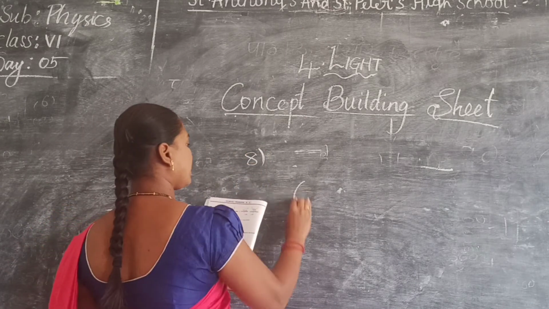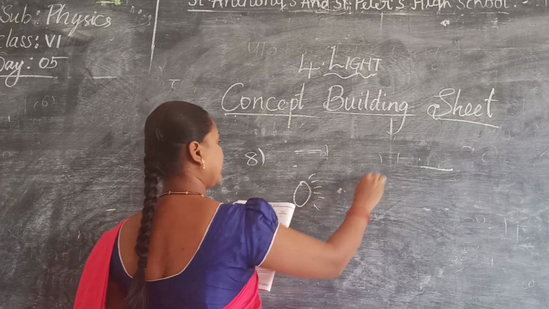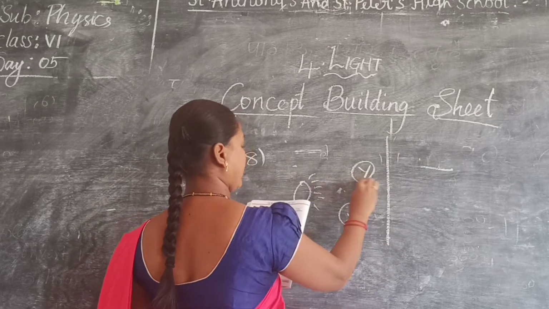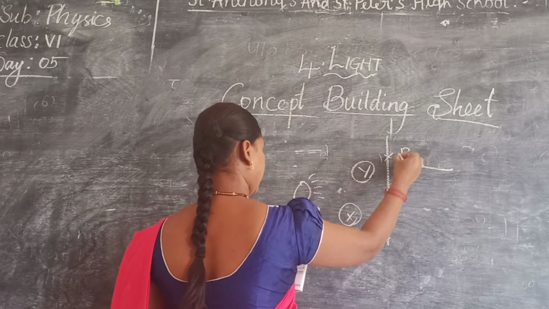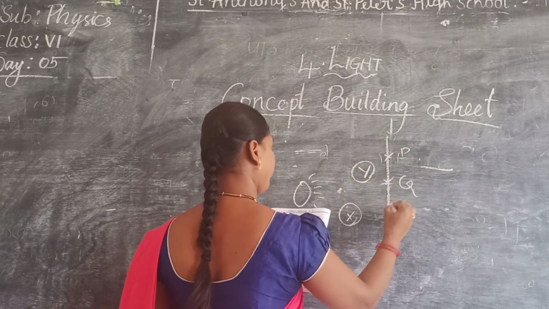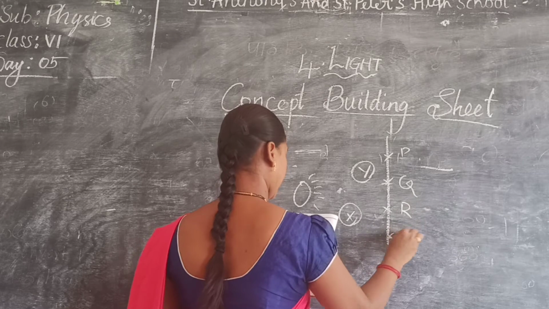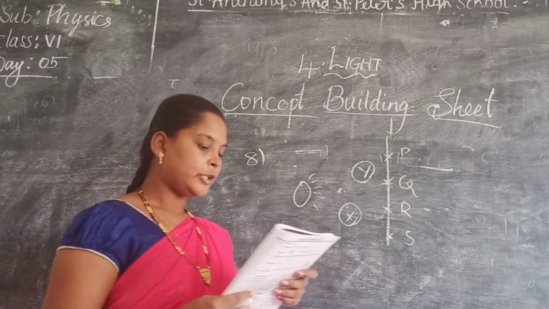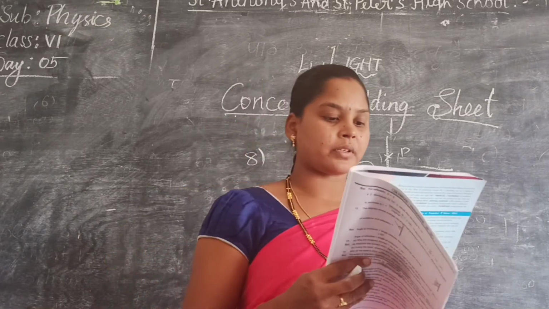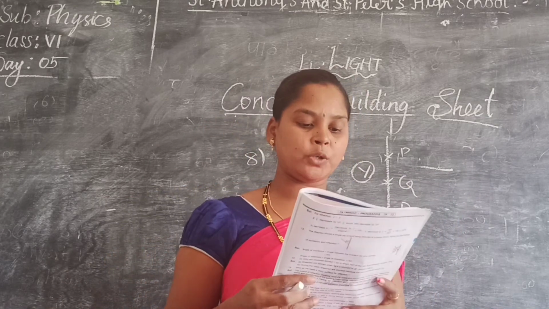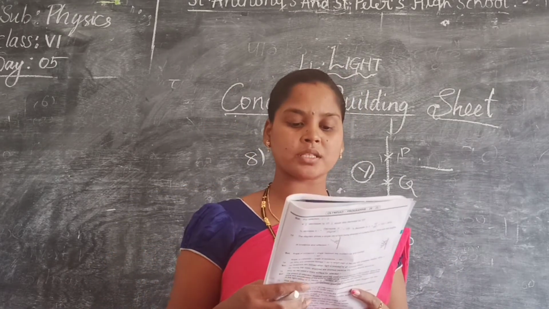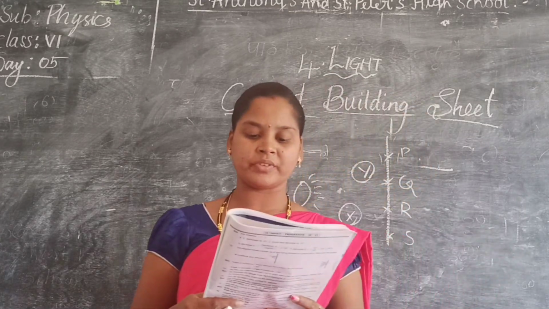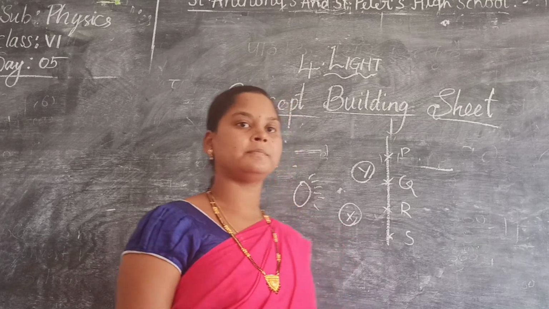Diagram. This is a bulb. This is a screen. You have X here. You have Y here. And this is P, Q, R and S. Due to rectilinear propagation of light, on which point P, Q, R or S on a screen does shadow not fall? In which place does the shadow not fall?